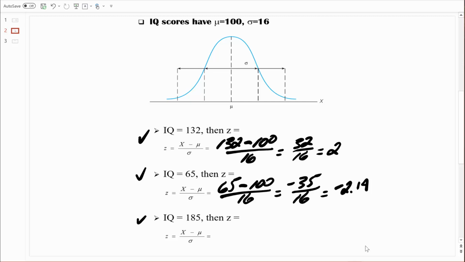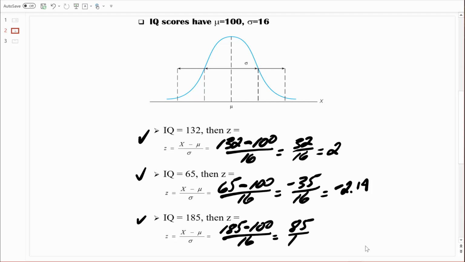Let's look at this last one. An IQ score of 185. You already know that's like off the charts. An IQ score of 185 is incredibly high. We know we're going to get a large positive z-value. Let's figure it out. So the raw score, the x score, is 185. We're going to see how far that score is from the mean of 100, and then divide by the standard deviation, which is 16. So in our numerator, we're left with a value of 85.